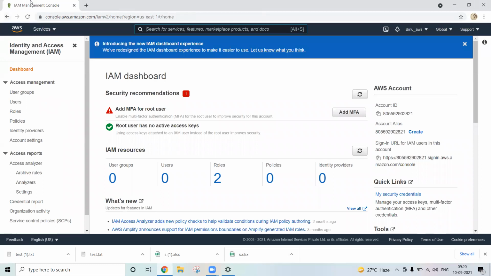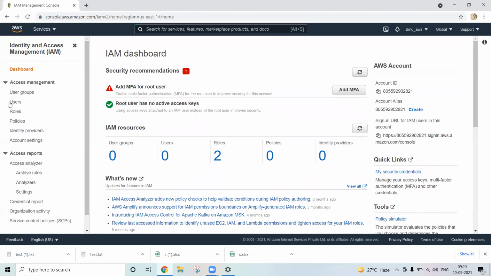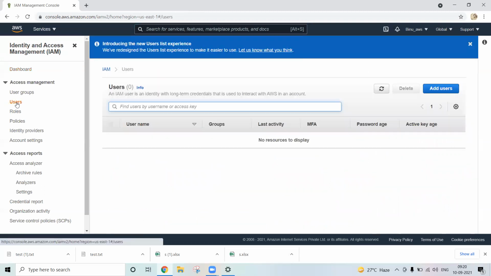IAM is the service provided by AWS from where you can manage users and their access. You can create a user and grant that user access to the required resources. Let's say you want to create one user. How can we do that? Simply close this one, go to users. No users are there, right? So simply click add users.